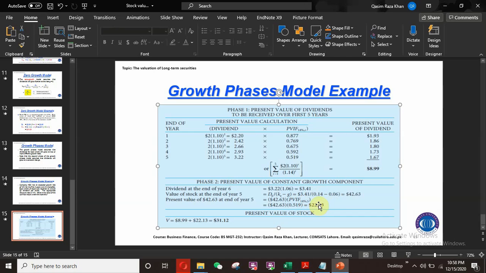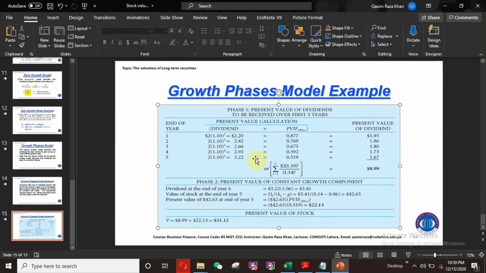Then I will find the total value, that is 8.99 plus 22.13. So the current value of this stock is $31.12. If I am interested to invest in this security, then I need to pay 31.12.